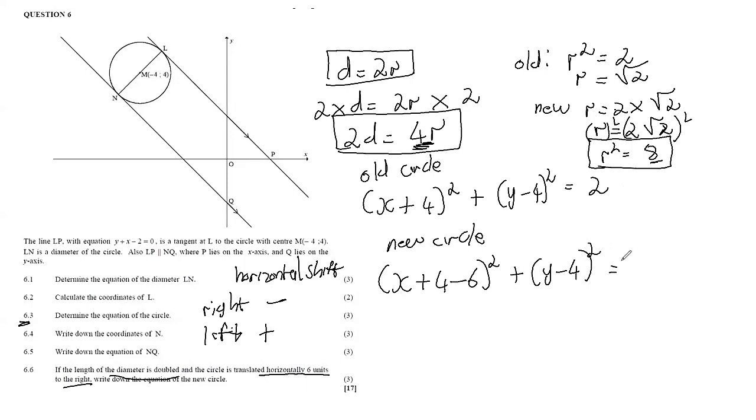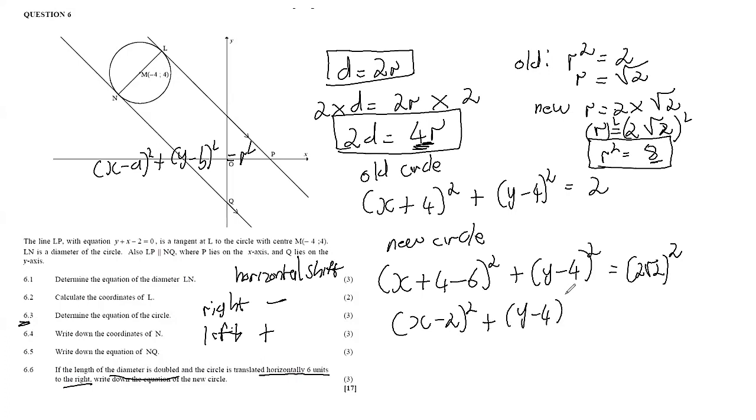But remember here, we have figured out that the new radius was 2√2, which we need to square, right? Because here we are supposed to have r², according to the format (x − a)² + (y − b)² = r². So our new radius is 2√2, and then we square that radius. From here, we'll have 4 − 6, which is negative 2. So (x − 2)² + (y − 4)², and then here we have the 8. So the equation of the new circle should be (x − 2)² + (y − 4)² = 8.